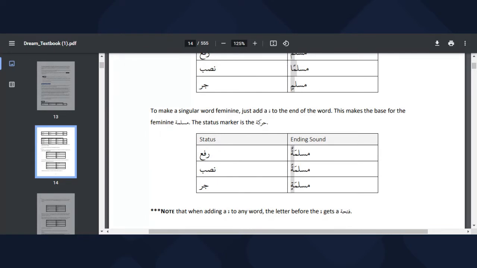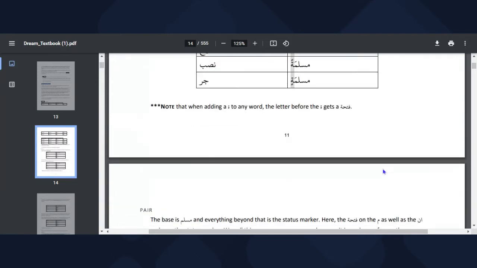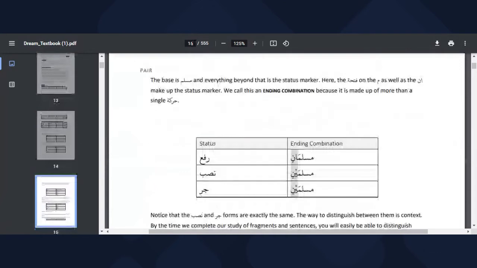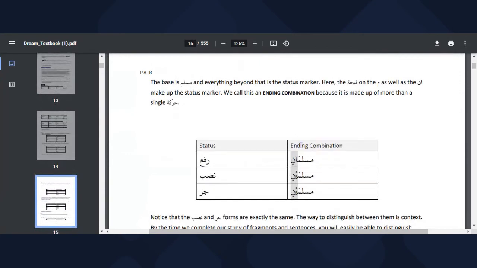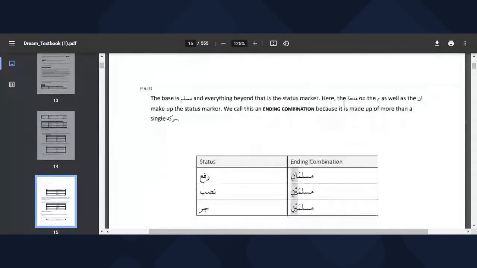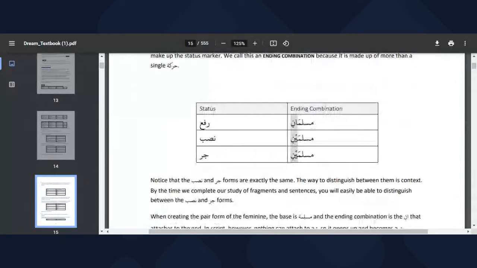When we see the tan sound, it is Nasib. And whenever we see the tin sound, it is Jar. So we have Muslimatun, Muslimatan, Muslimatin for singular. Now we move to pair, which actually has ending combinations. Remember here we have just un and in, tun, tan, tin. But here we have ending combinations. We have Muslimani, Muslimaini, Muslimaini.